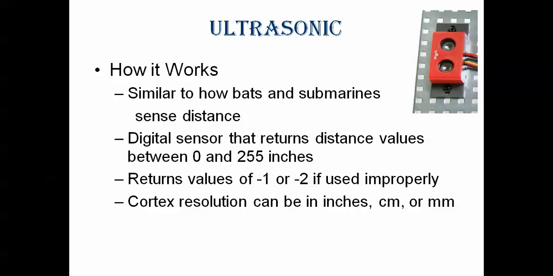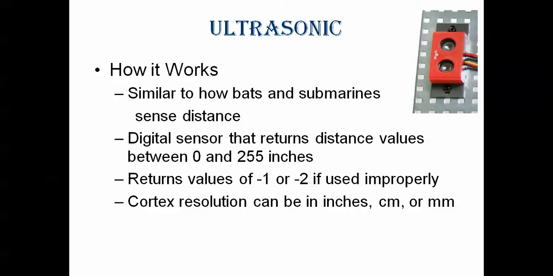Suppose I have a robot and there is an obstacle in front of the robot. Before the obstacle touches the robot, I want to stop the robot. So how do we sense the obstacle and how far away it is? We can find that using the ultrasonic sensor. The ultrasonic sensor sends a sound, and when an obstacle is there, it returns the value, and that value will be calculated. We can then say okay, we have some more distance to the obstacle, or the obstacle is nearby, so we can stop the robot, or make the robot come back.